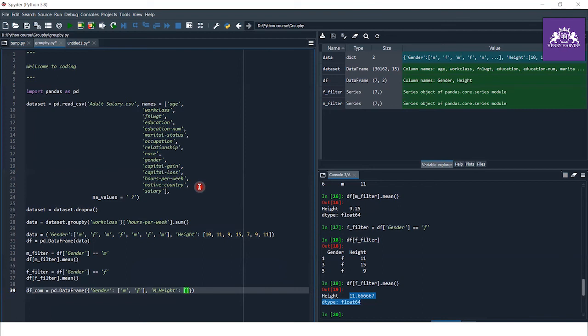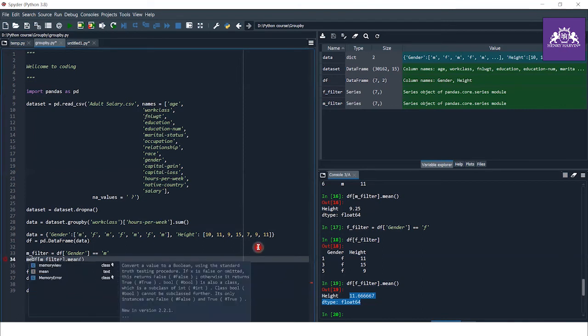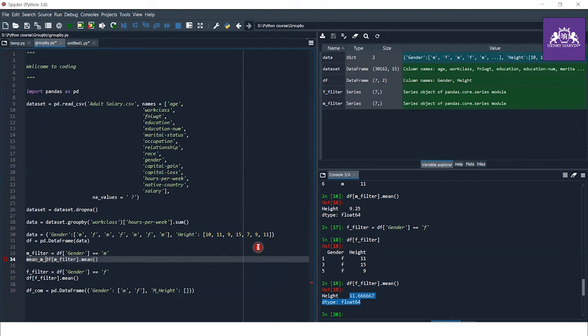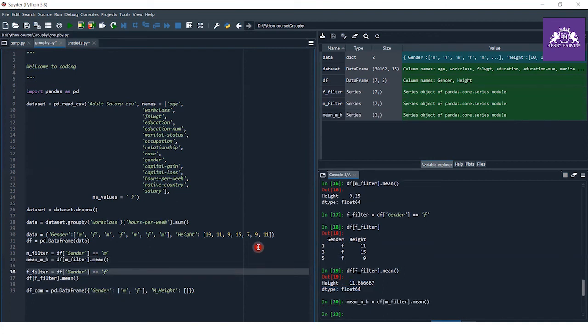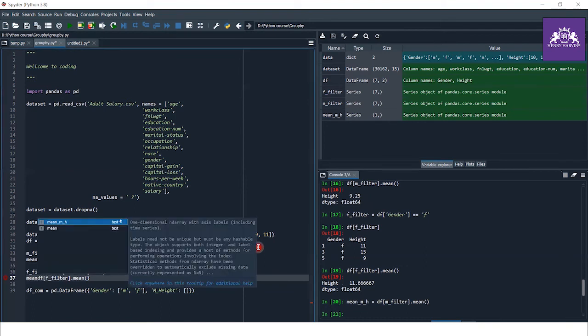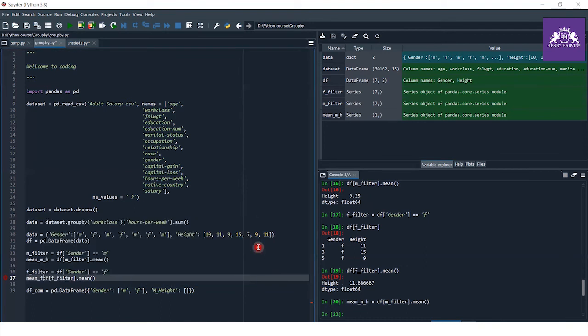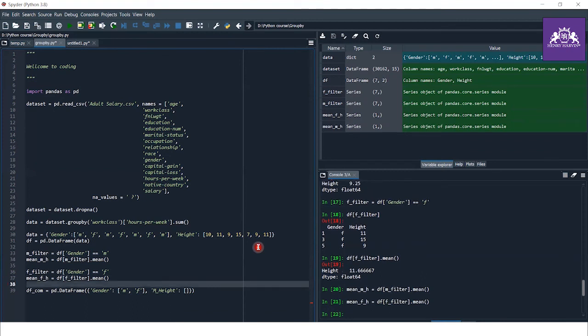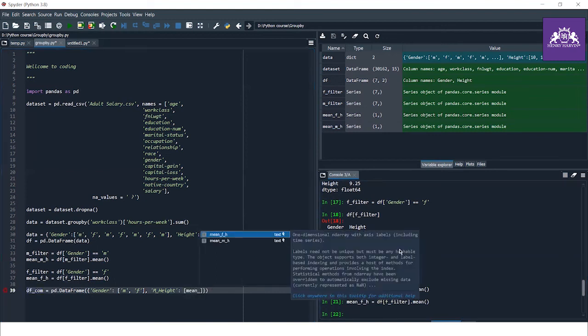Okay, let me save these. Mean male height, female mean height, male mean height, female mean height, and let me put these heights here.